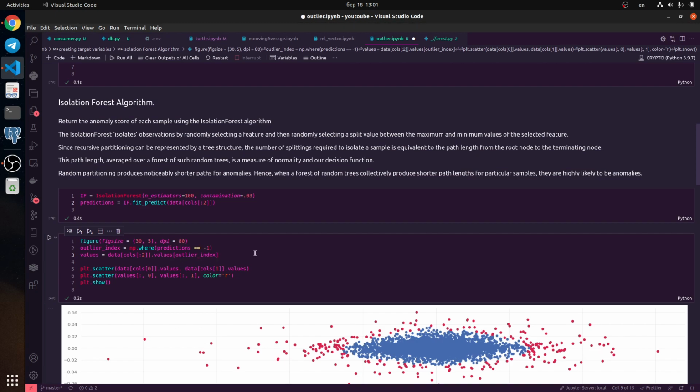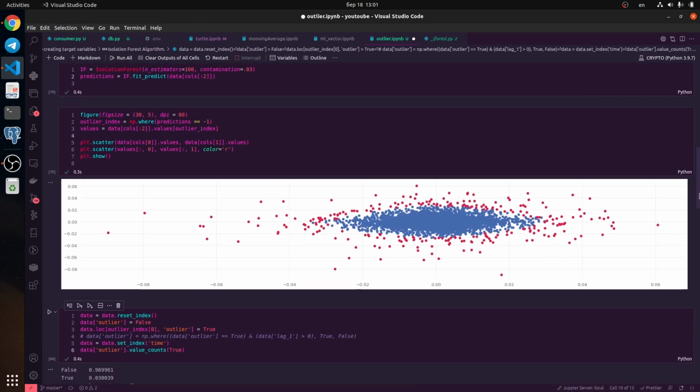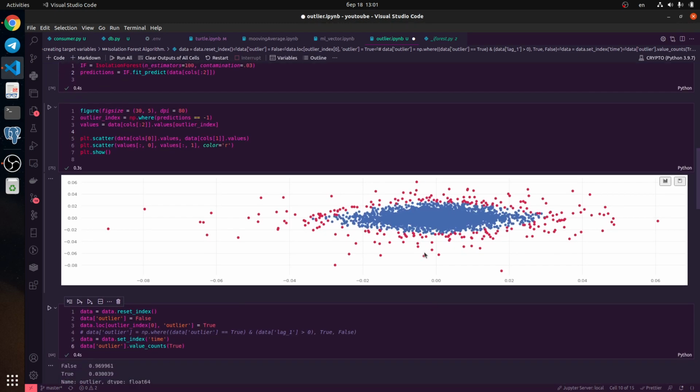In this case we use only a two-factor model because we use only two features. It's percent change for the last bar and the previous bar. Okay, so let's look at it. This is a scatter plot, and you see we have some red points. These are our outliers. This is our opportunity. In the market, in general, we have nonlinear dependency, and our goal is to find this dependency to make profit.